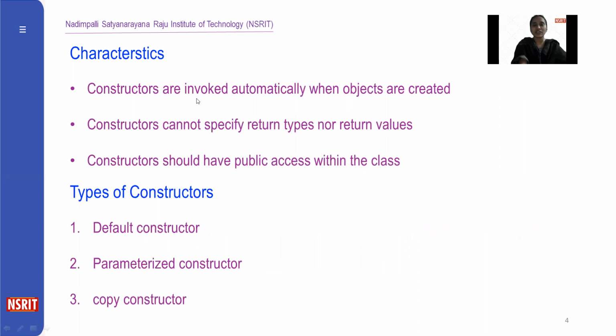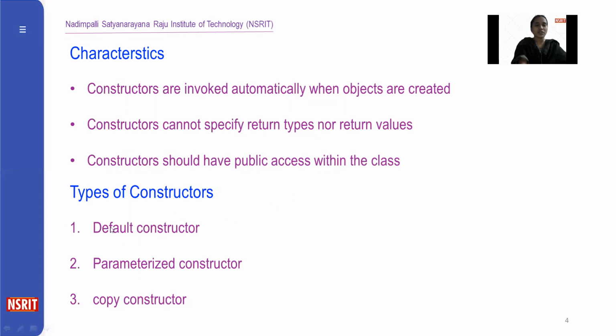Constructors are invoked automatically when the objects are created. There is no need to specially invoke the constructors in the class. And constructors should have public access within the class. Constructors must be declared as public within the class, so that outside of the class also we can access the constructor.